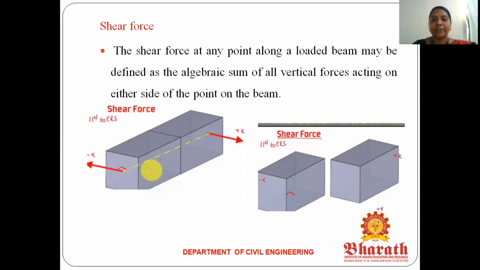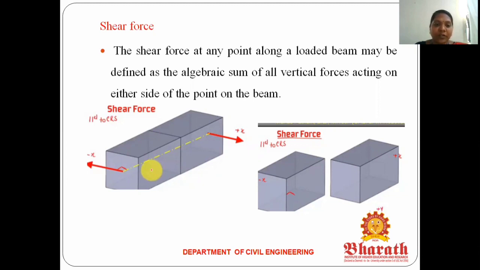So here the definition for shear force is the algebraic sum of all the vertical forces acting on either one side of the beam. The previous slide already explained what shear force means: the force acting parallel to the surface is called shear force. So here you can see the first image: the algebraic sum of all the vertical forces.